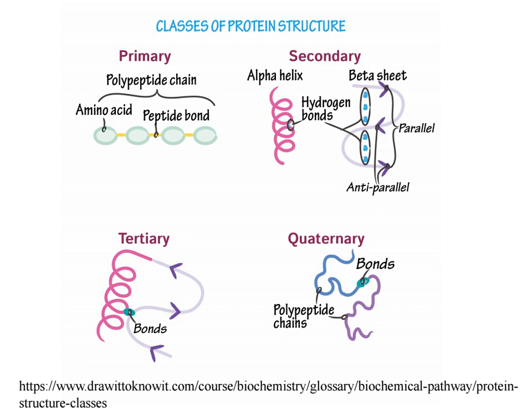In conclusion, to understand protein structure, we have to go stepwise. The primary structure always gives information about the sequence of amino acids, and the secondary structure gives the folding of the protein, generally alpha helix or beta pleated structure.